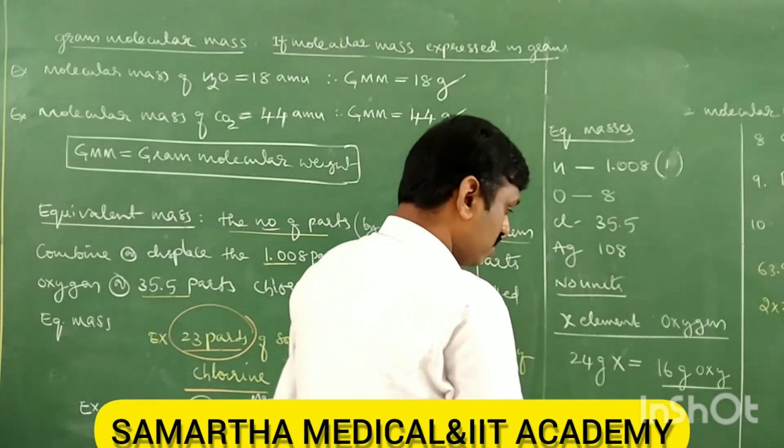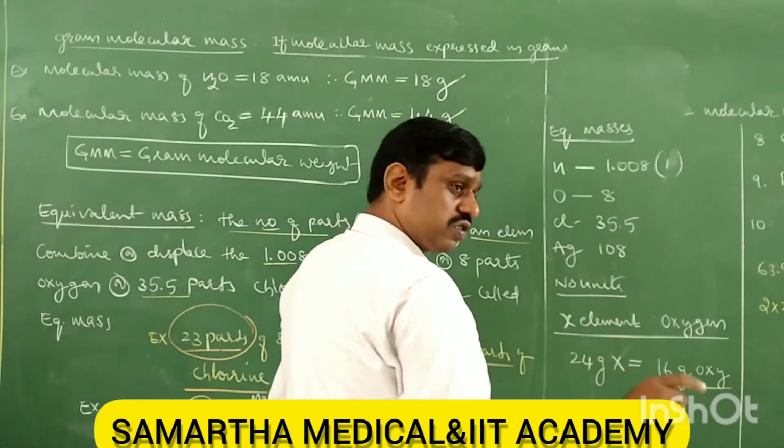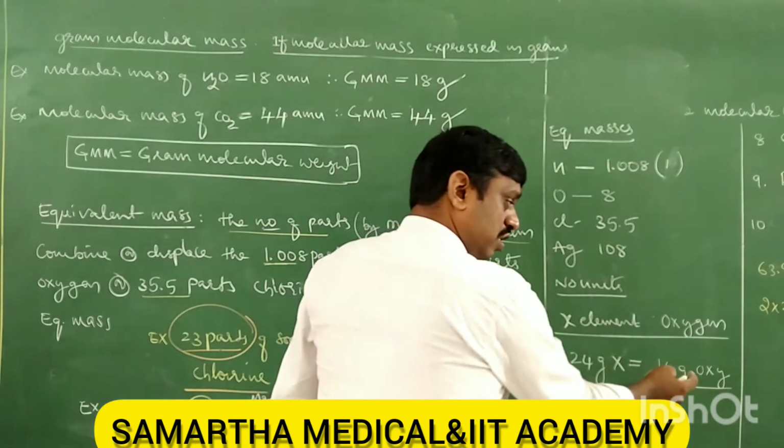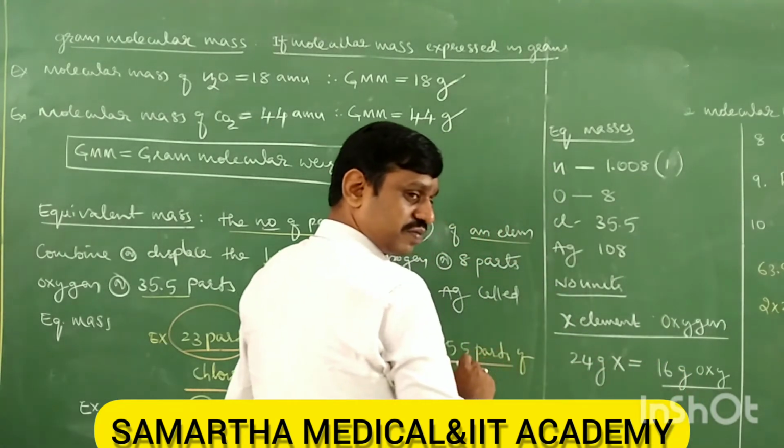12. How? We need to understand what equivalent mass is. Equivalent mass is nothing but how many grams of X combine with 8 grams of oxygen. Here 24 grams of X combines with 16 grams of oxygen, but the equivalent mass is 8 grams of oxygen. So 8 grams of oxygen is combining with how many grams of X?